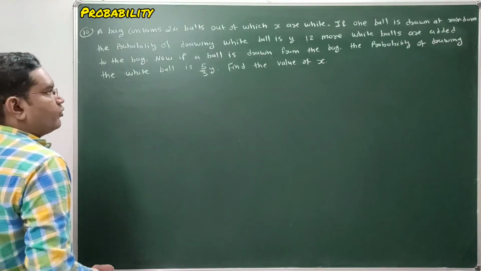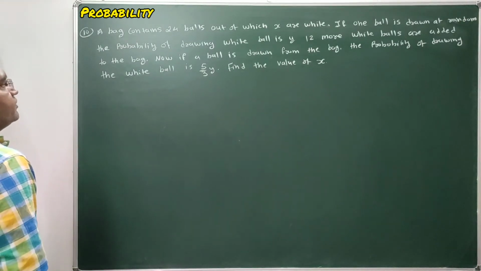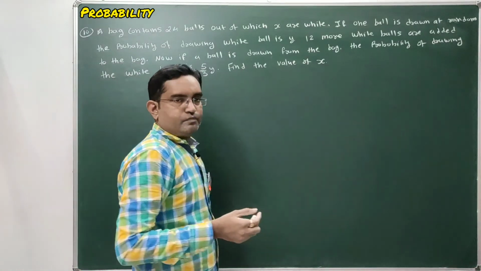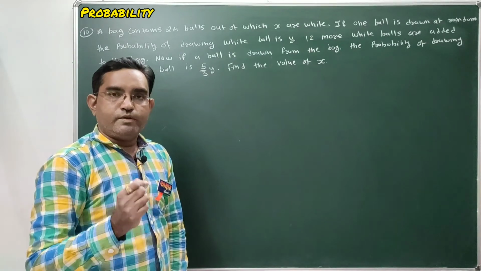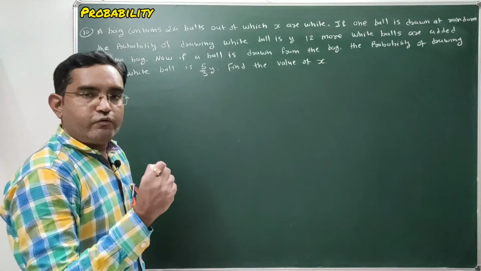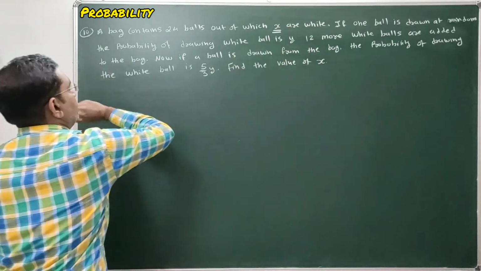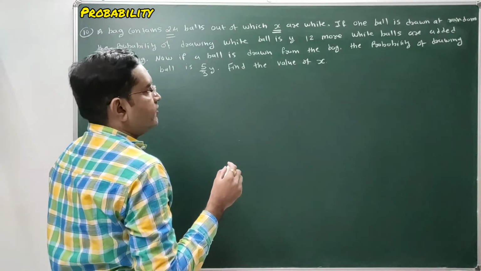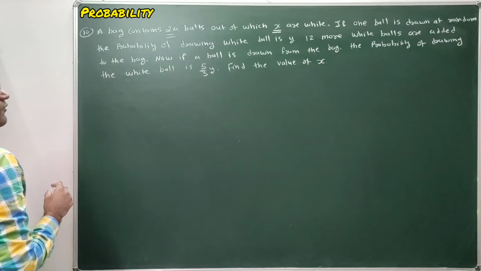Okay students, now question number 10. A very good question is there. A bag contains 24 balls, out of which X are white balls. So the total number of balls in the bag is 24, and the number of white balls is X. Now, if one ball is drawn at random, the probability of drawing a white ball is Y.